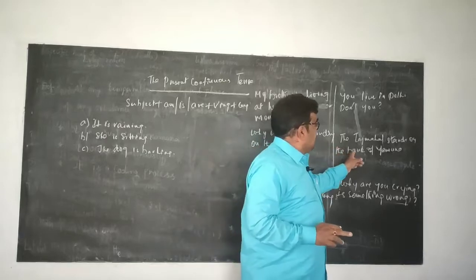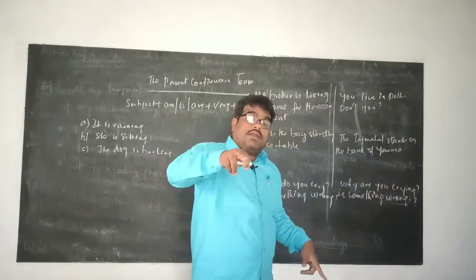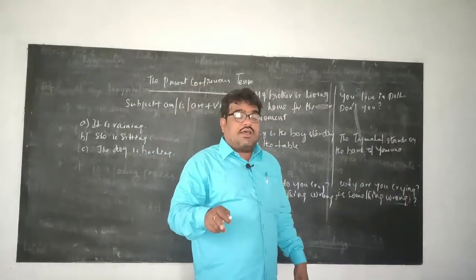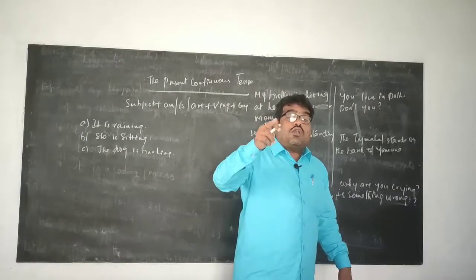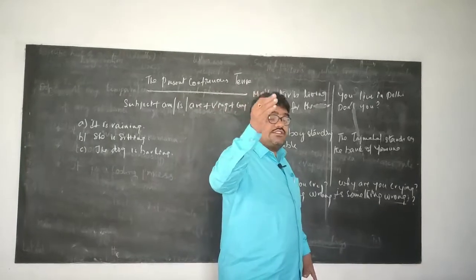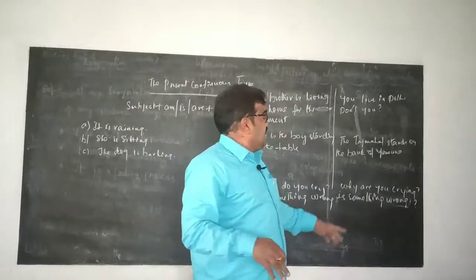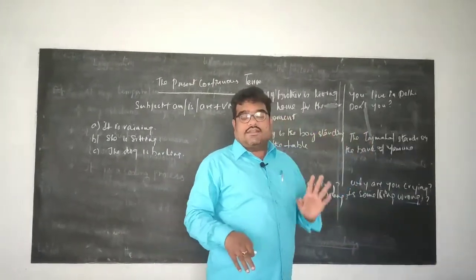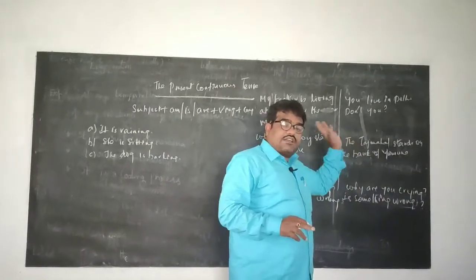Whereas the Taj Mahal, which stands on the Yamuna, is a permanent structure which has been there for centuries. Two to three centuries ago it was constructed and still it is standing. That is the permanent structure.